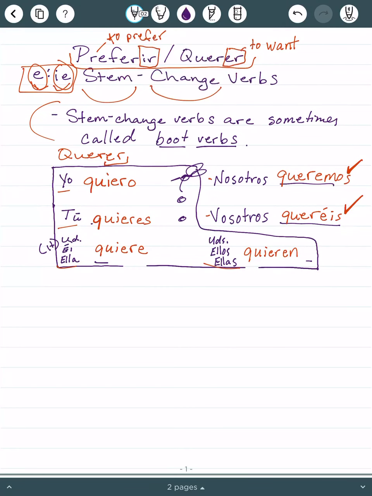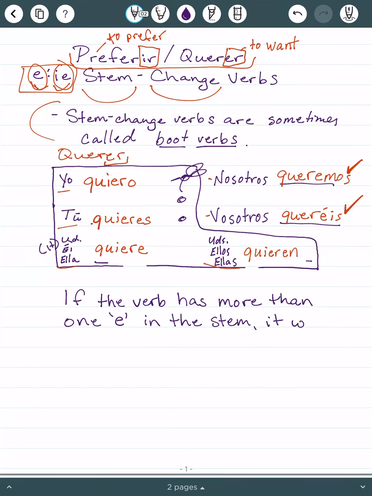Now here is our next little note. If your verb has two E's in the stem. Let me try that again. If the verb has more than one E in the stem, it will be the last E that changes.